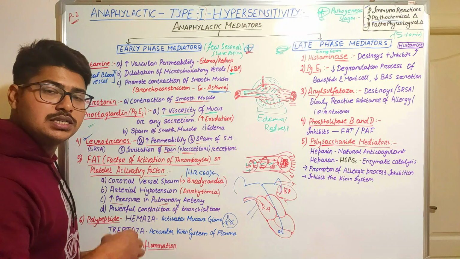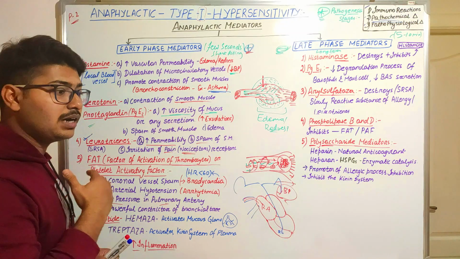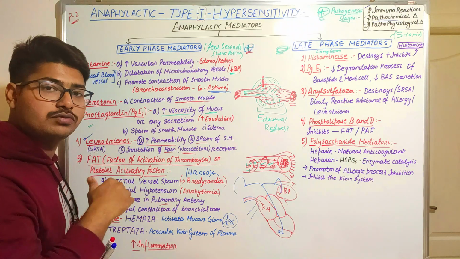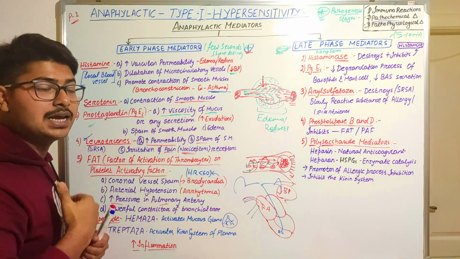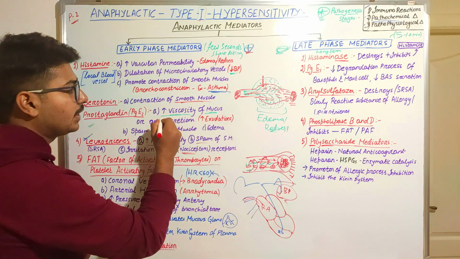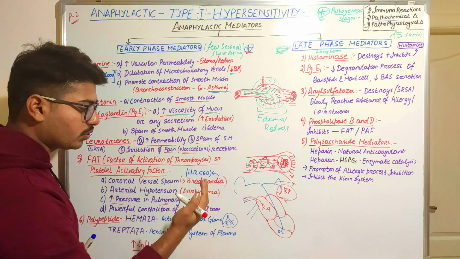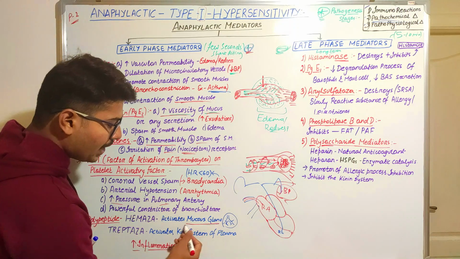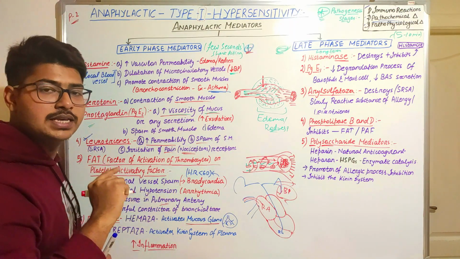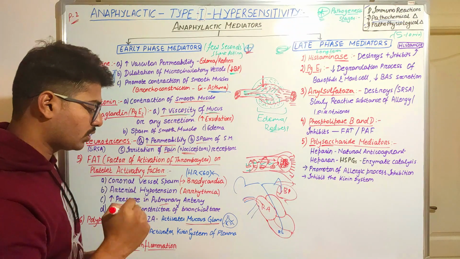It will also help in increasing the secretion of the mucus gland in the bronchial tree, as we see that it will increase the viscosity of mucus, so it will also help in that process of increasing the viscosity or increasing the secretion of mucus from the mucus glands.